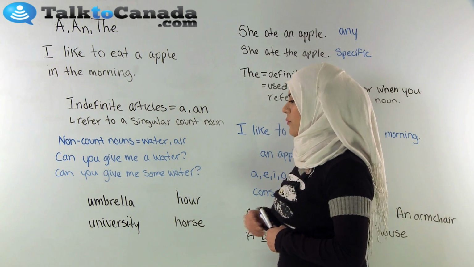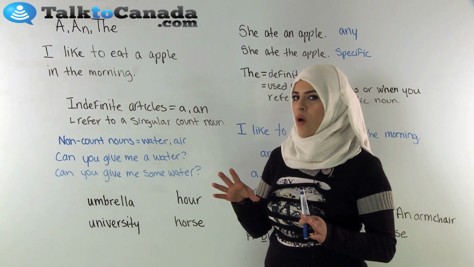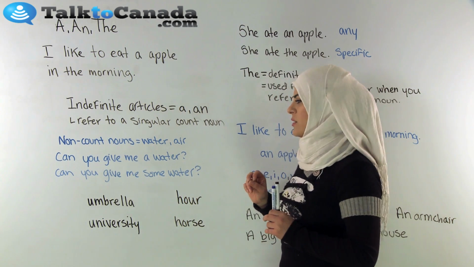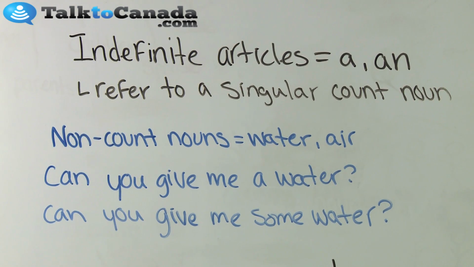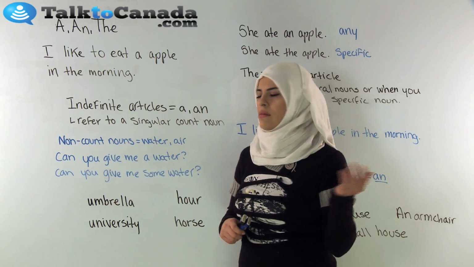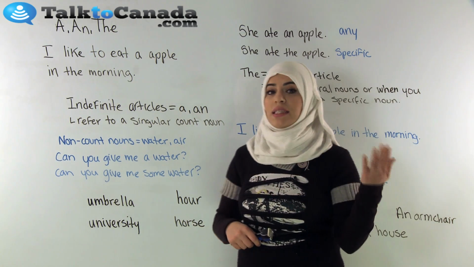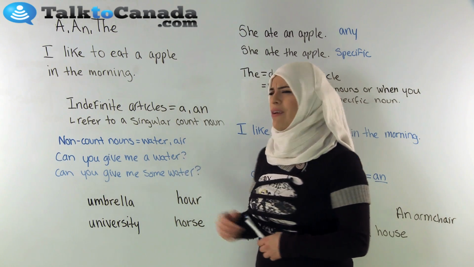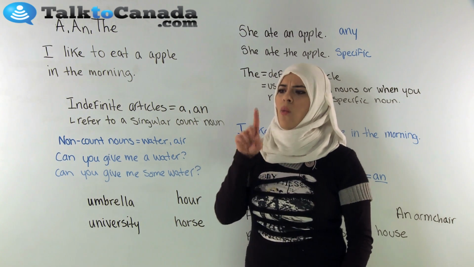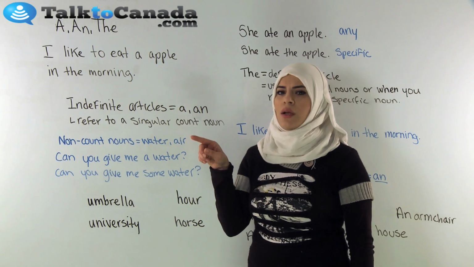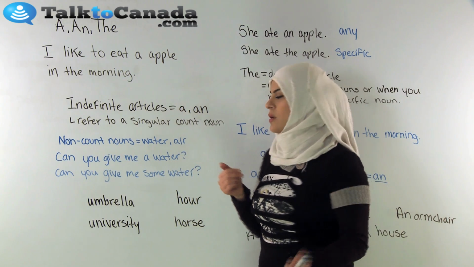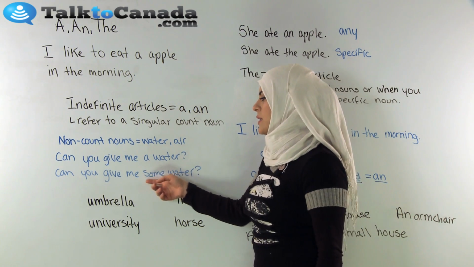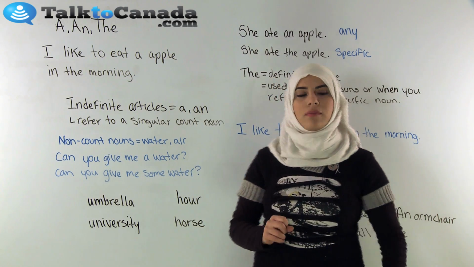So I'll give you a few examples of why we can't use a and an in front of water. Can you give me a water? How does that sound? Does that sound right? Can you give me some water? That would be the right way to say it because you can't really count water. Here's 1 water, 2 water, 3 water. Most liquids you can't count. So that's why we have to say some water.